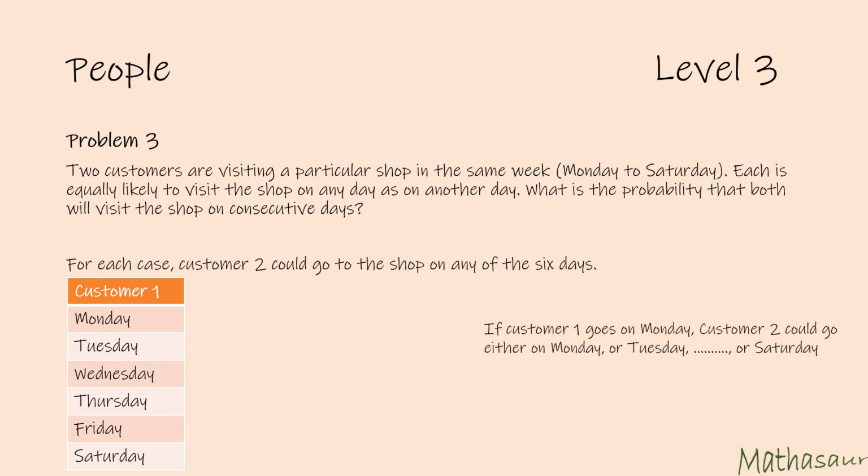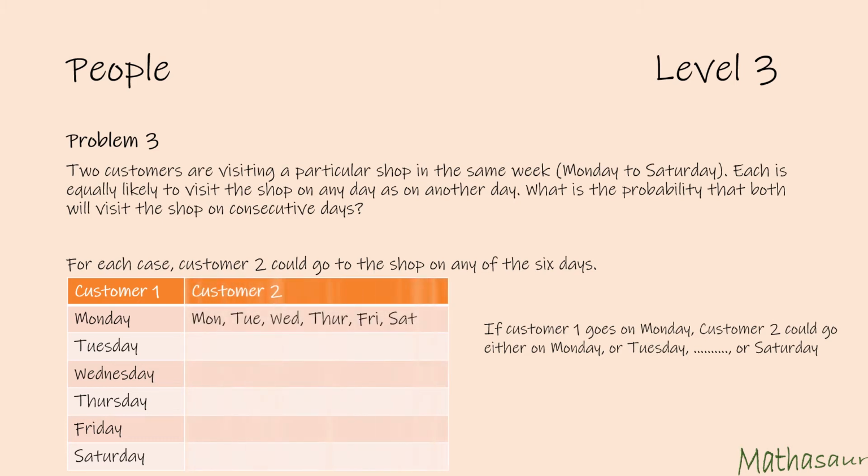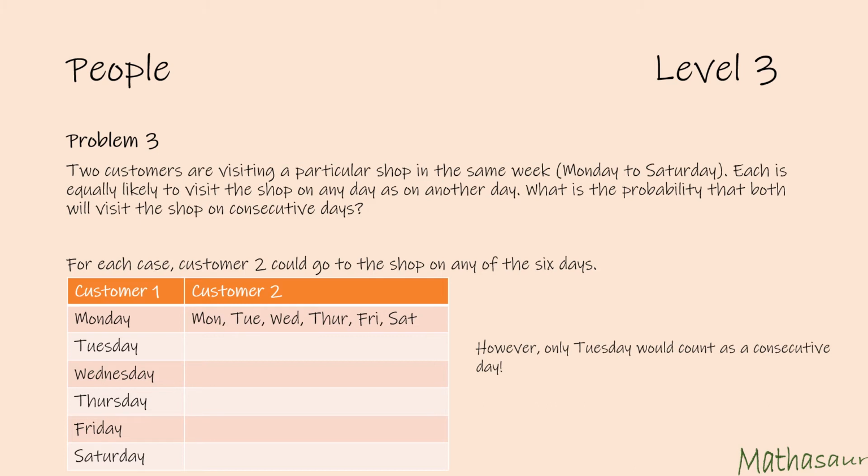For each case, customer 2 could go to the shop on any of the 6 days. So, if customer 1 is going to the shop on Monday, customer 2 could go on any of the days from Monday till Saturday. So, for customer 2, let us write down all the 6 days. However, only Tuesday would count as a consecutive day. So, if customer 1 goes on Monday, then customer 2 going on Tuesday would count as a consecutive day.